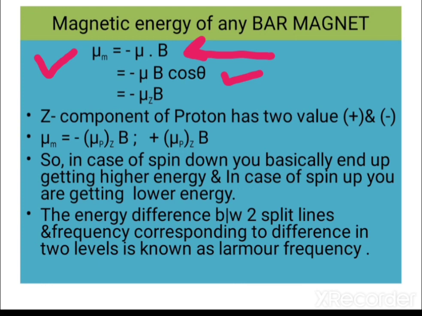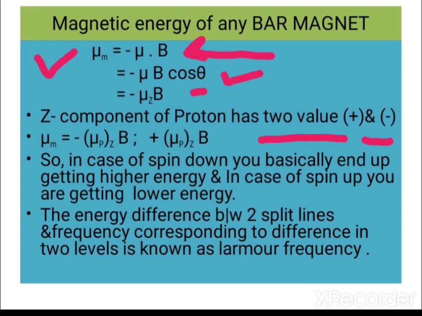So it will become minus mu B cos theta, and after that it will become minus mu z B, because it's for the z component. The z component of the proton will have two values, one positive and the other negative. So we can write this expression in this manner, one for positive and the other for negative.